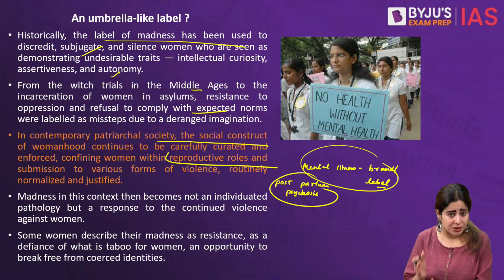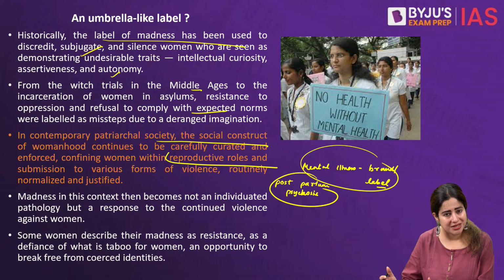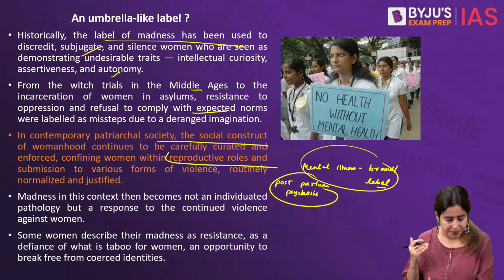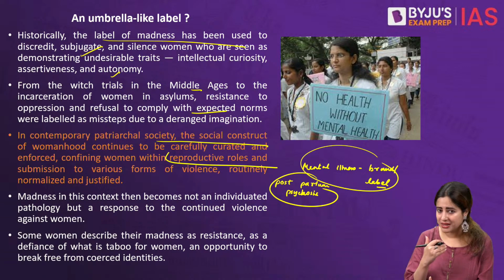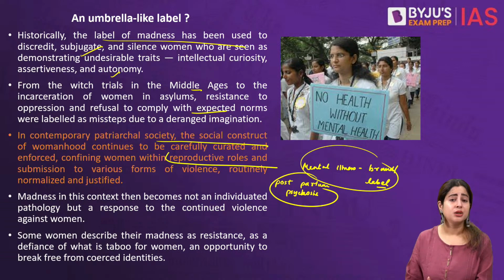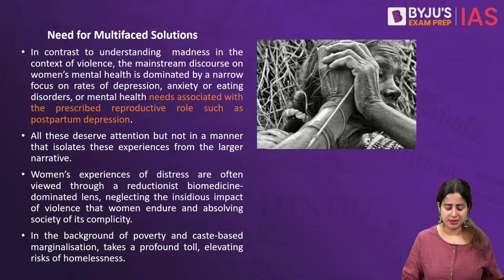In reality, today when we talk about any health intervention for women, it should begin with mental health and proceed with physical health. Because encouraging physiological health without focusing on psychological health will never bear positive results for women in a society like India, where they are already experiencing dual or compounded vulnerabilities. So that's what the article talks about.